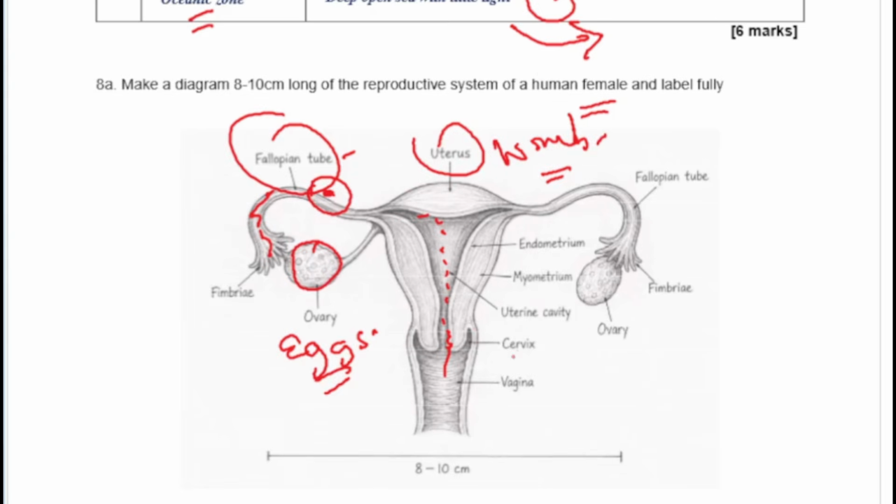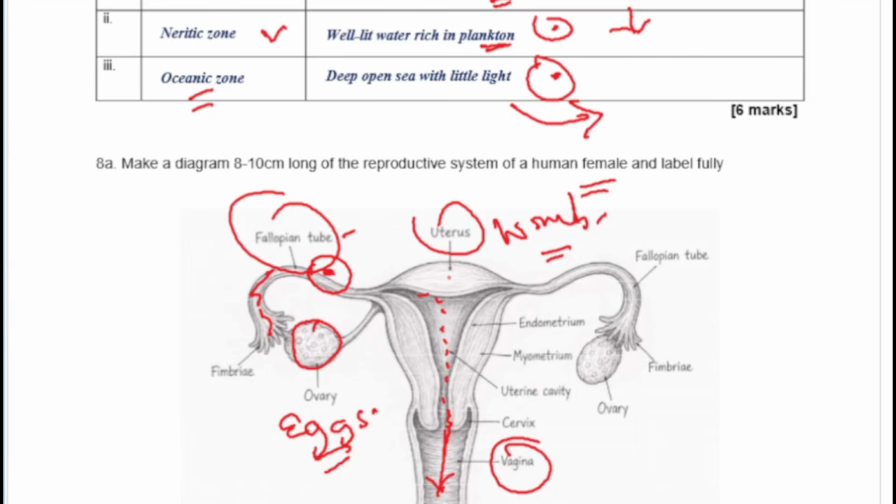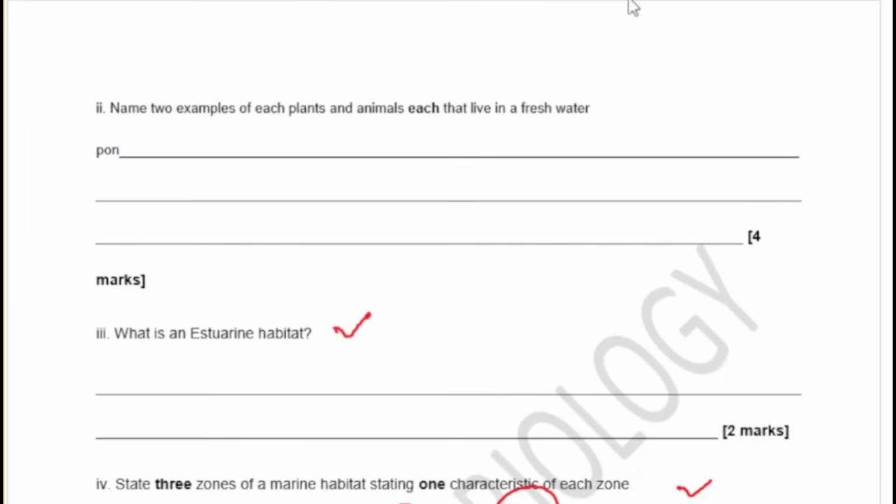of the mother. And then the vagina is basically where the penis enters into the body of the female, depositing the sperm cells, and it is also the birth canal where the child is given birth to. So I think we've touched the basic parts of the female reproductive system. So let's move on to the next question.